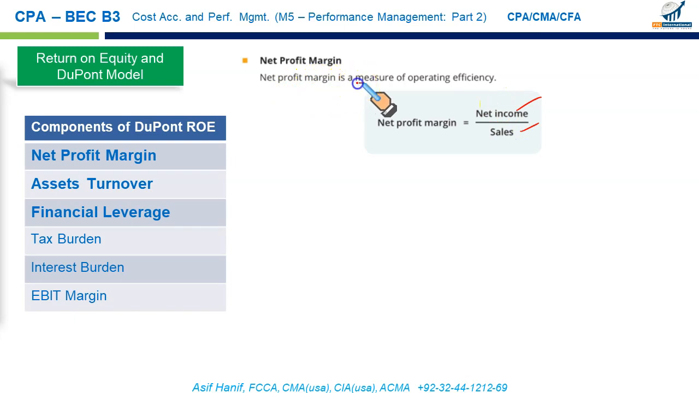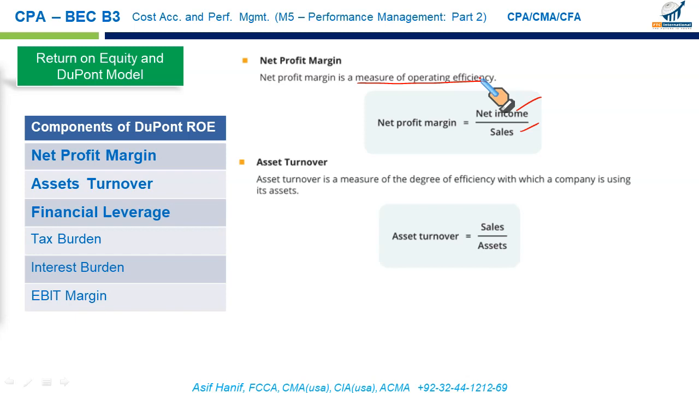Net income margin is a measure of operating efficiency, how well the firm has generated profit based upon sales. Assets turnover is a measure of the degree of efficiency with which a company is using its assets. Sales upon assets. For example, if the sales generated are $100,000 by using just $50,000 worth of assets, it's 2 to 1. It means for every $1 invested in the assets, we have generated $2 of sales. This is the efficiency with which we have used our assets.